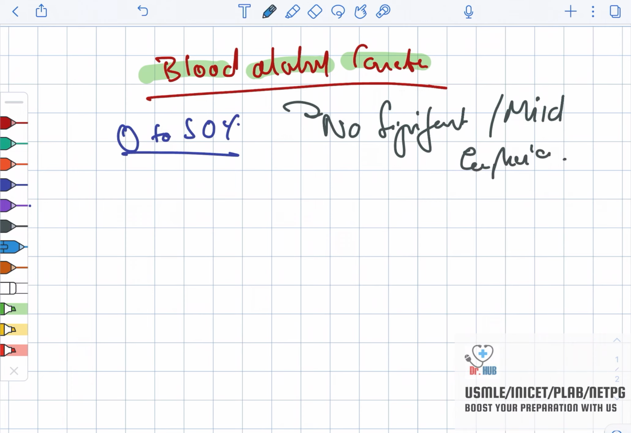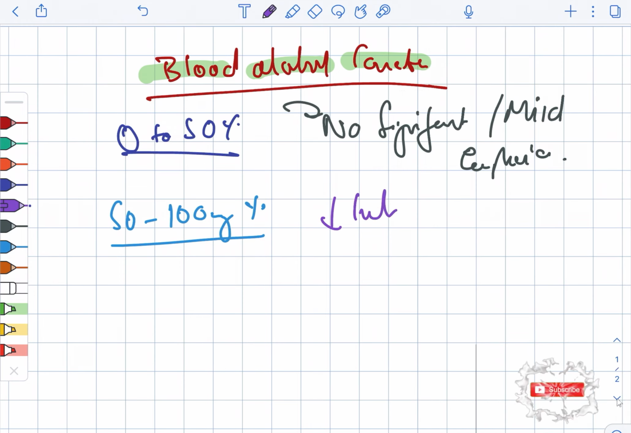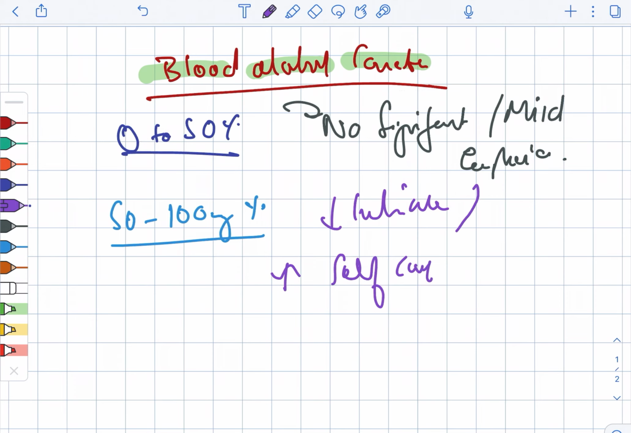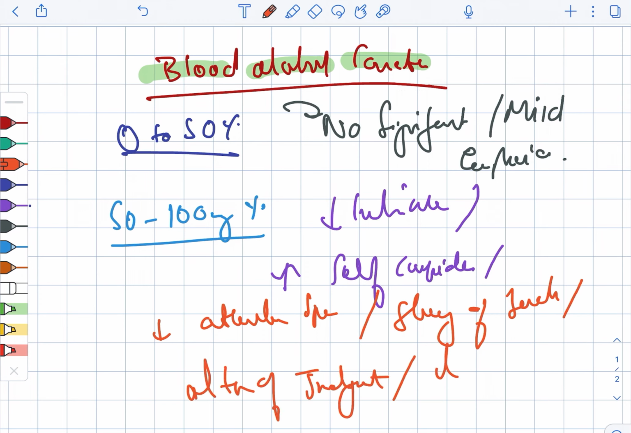Next we are looking at 50 to 100 mg percent. Here there is decreased inhibition and increased self-confidence. There is also a decrease in the attention span, slurring of speech, alteration of judgment, and the presence of nystagmus.